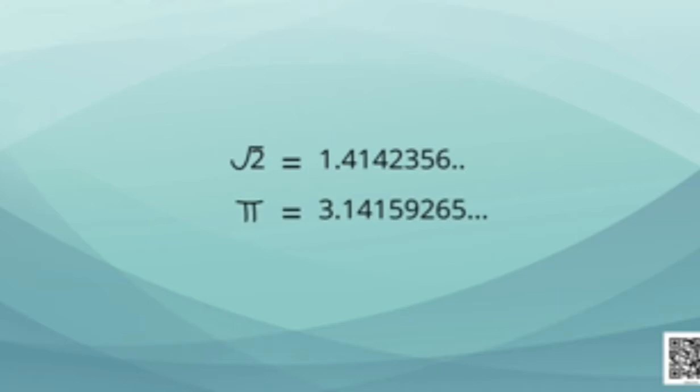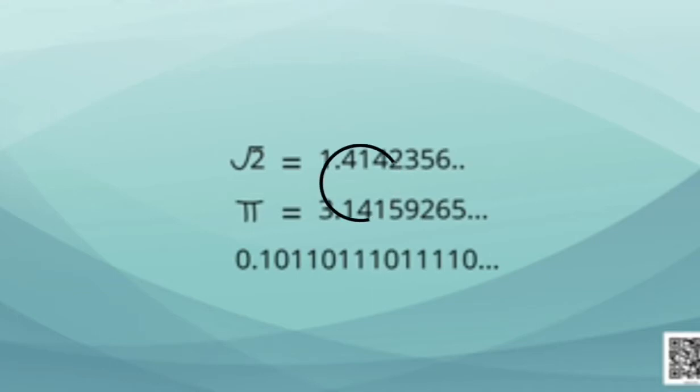Let's have a look at another example. 0.10110111011. On seeing this, we feel as if it is repeating itself. But that's not so, because every time the number of times 1 appears increases. For example, once, then twice, then thrice, 4 times, and so on.